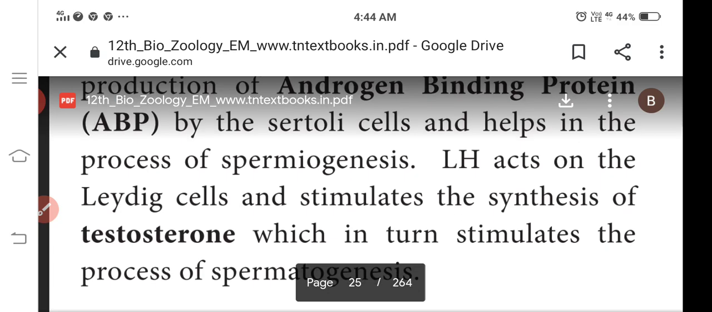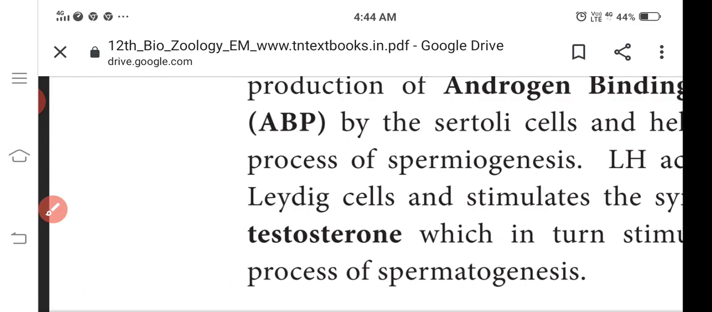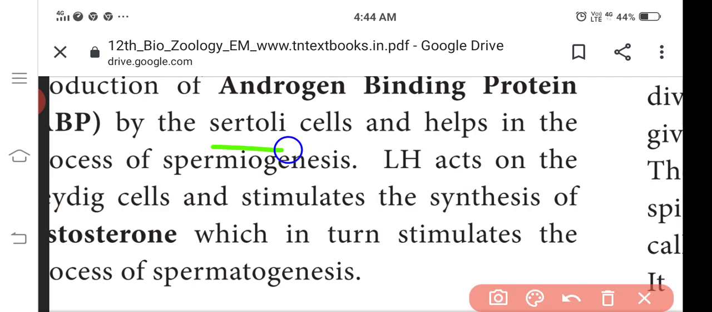Leydig cells, luteinizing hormone. Luteinizing hormone stimulates testosterone, which in turn stimulates the process of spermatogenesis. First, the Sertoli cells are stimulated to produce androgen binding protein, for spermiogenesis. Next, the luteinizing hormone acts on the Leydig cells. Do you understand?